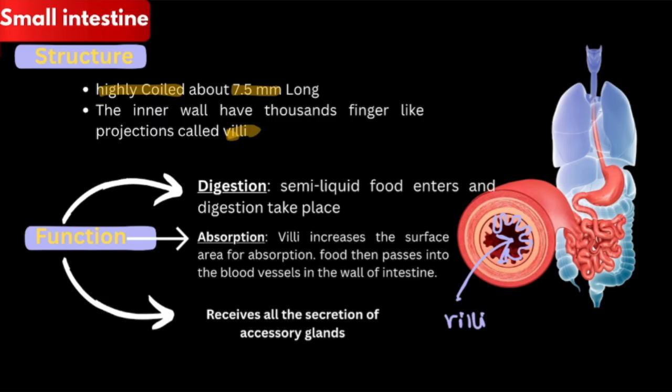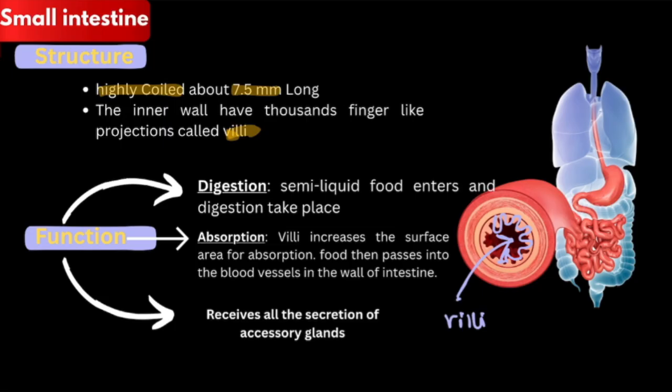Now it serves the most important functions of our digestive system. First of all, the complete digestion of the food occurs in this region. Okay. Now it also plays a vital role in that it receives all the secretions from the accessory glands.